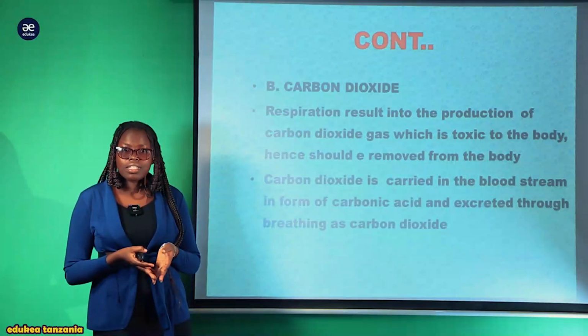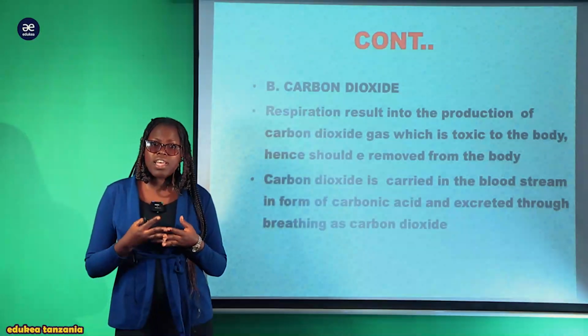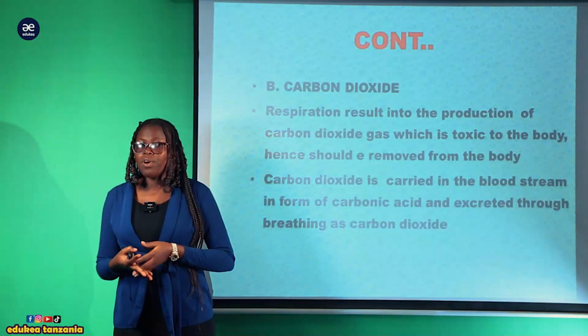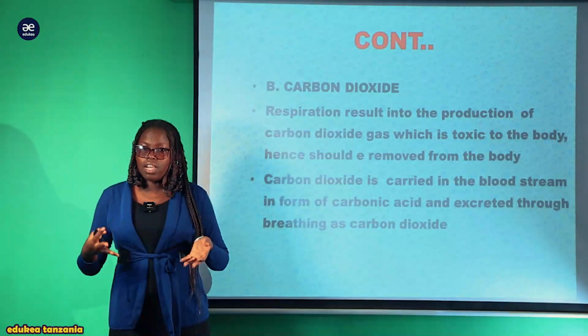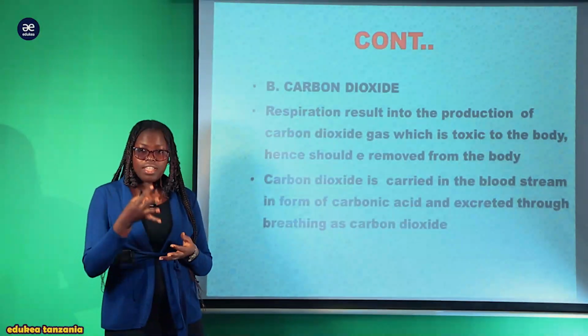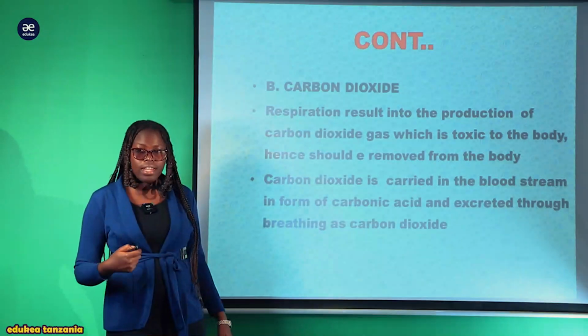Another excretory product baada ya nitrogenous hapa ya pili sasa ni carbon dioxide. Carbon dioxide tumeona kwamba ni moja excretory product ambayo source yake ni katika cellular respiration. So ambayo cellular respiration inaweza kutokea either katika lungs, katika liver and so on in other body organelles.